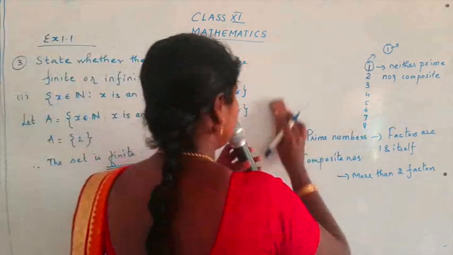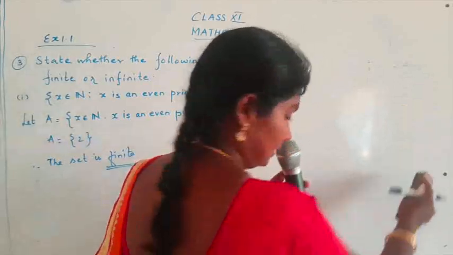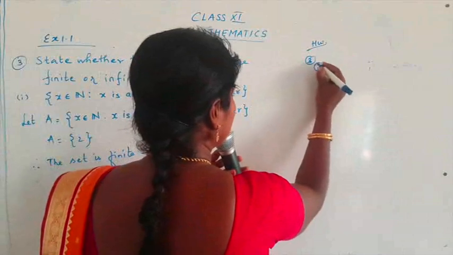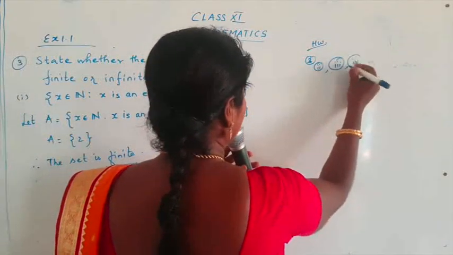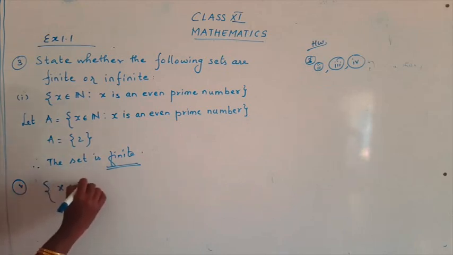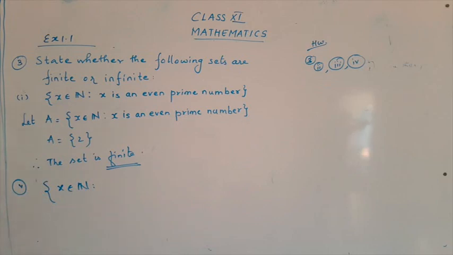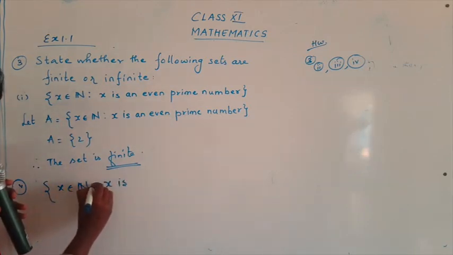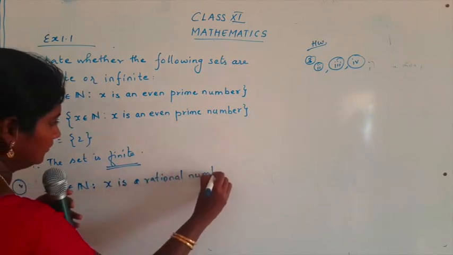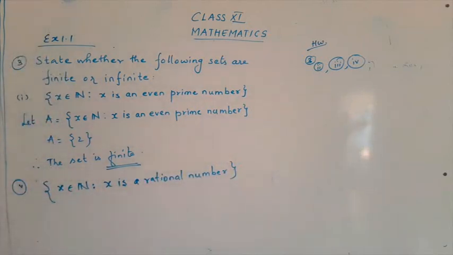So we have completed the first subpart. You are going to complete the second subpart, third subpart and fourth subpart as homework. And now we are going to continue with the fifth subpart. Let's take the question. Take down the question, children. X belonging to N such that x is a rational number. Let's go for the fifth subpart.